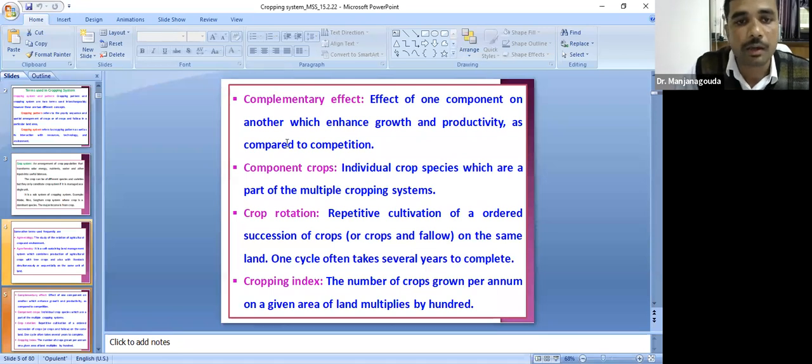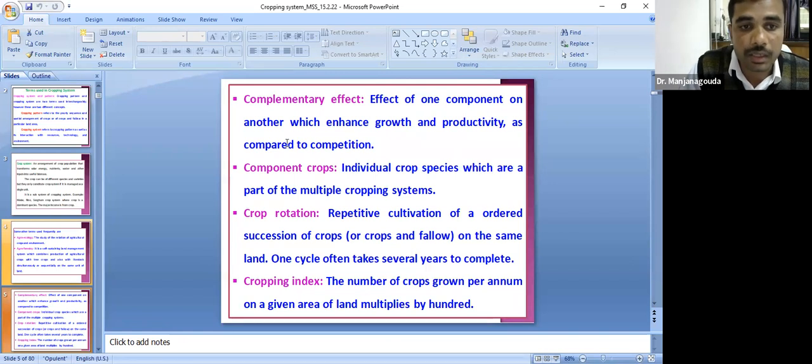Then what do you mean by crop rotation? Crop rotation is a repetitive cultivation of an ordered succession. It is very, very important from your examination point of view. The definition will be asked like this only. There is an ordered succession, one after another. Repetitive cultivation of an ordered succession of crops on the same piece of land. One cycle may take 1 year or several years.